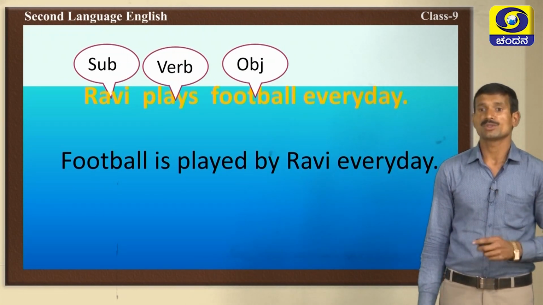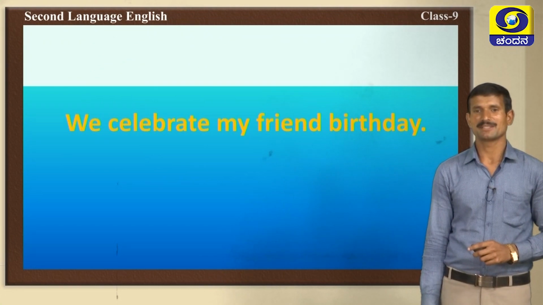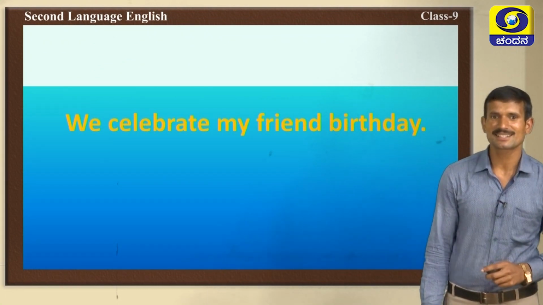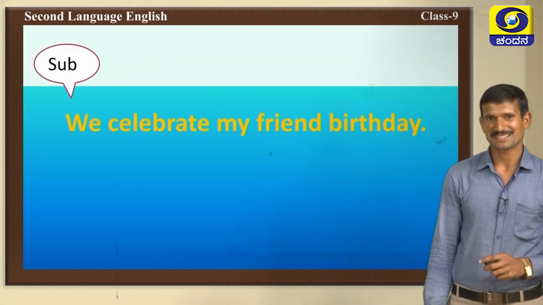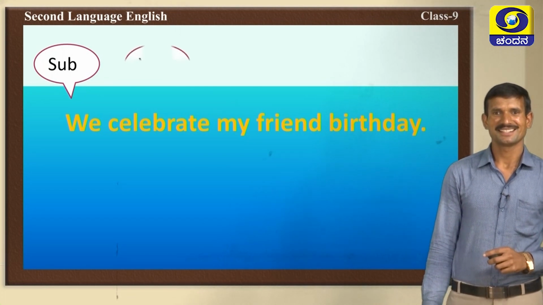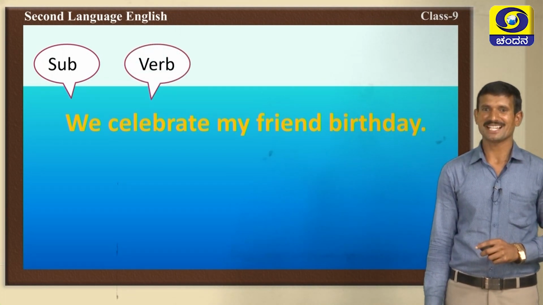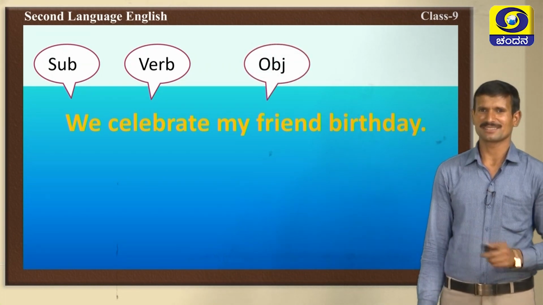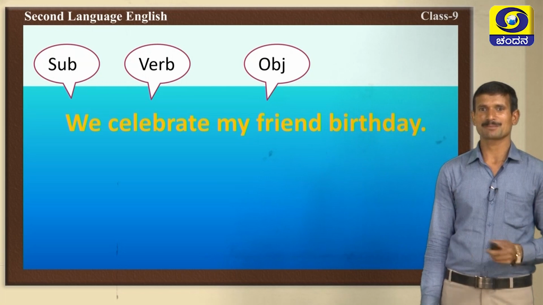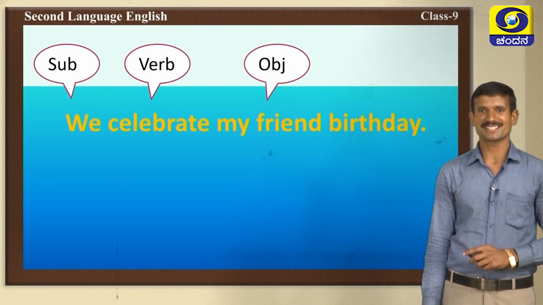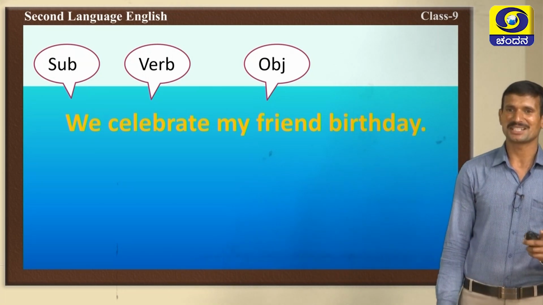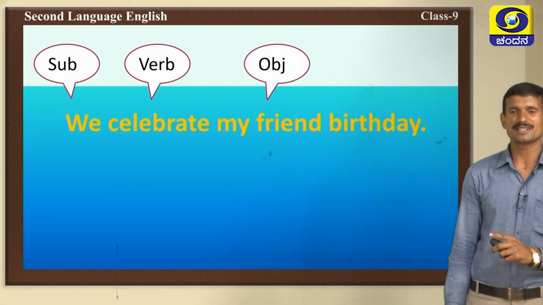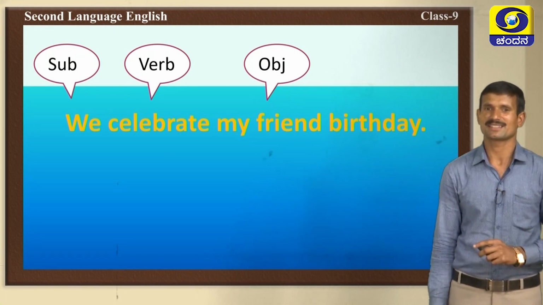Now, let us look at many more examples. We celebrate my friend's birthday. Here, we is the subject. Celebrate is the verb. Next, my friend's birthday is an object. Now, change the object into the subject place. Which is the object here? My friend's birthday. My friend's birthday comes to the subject place.